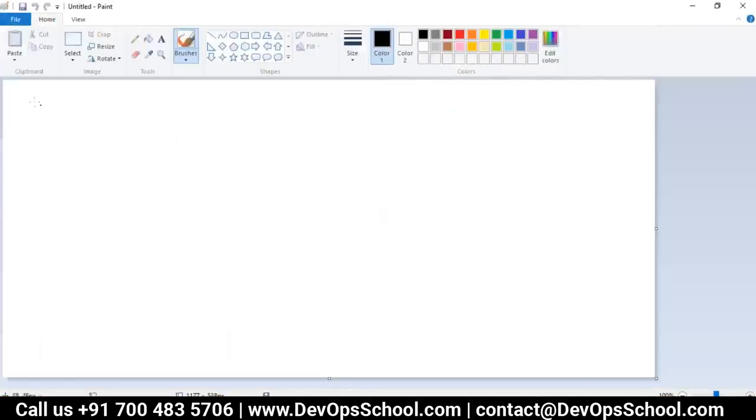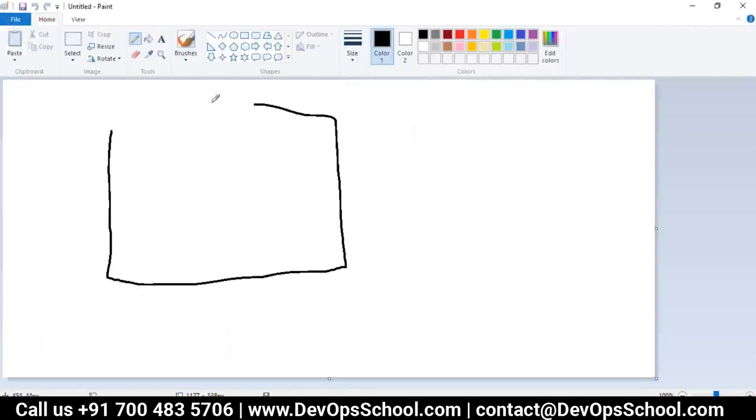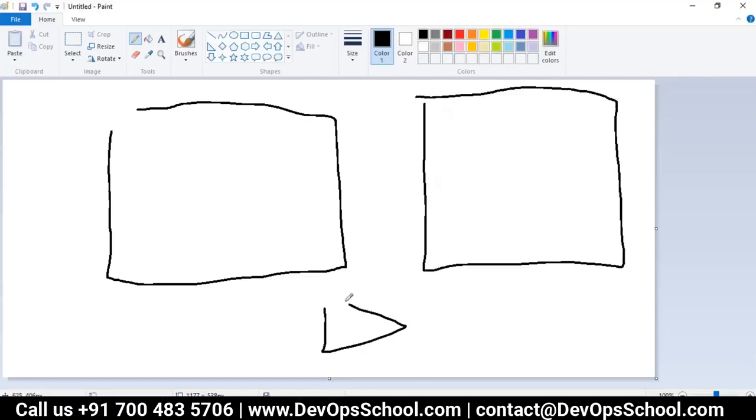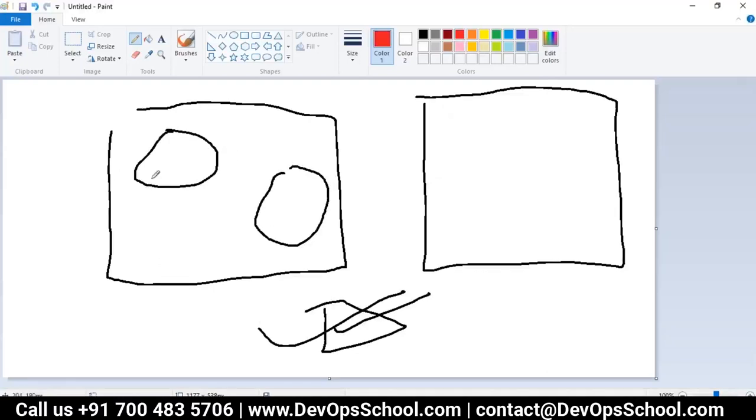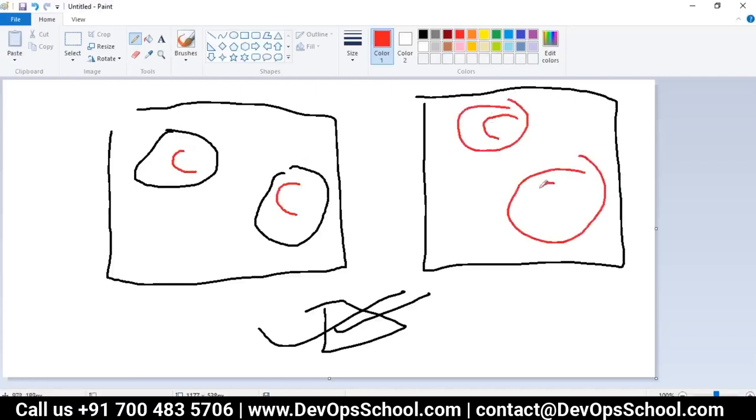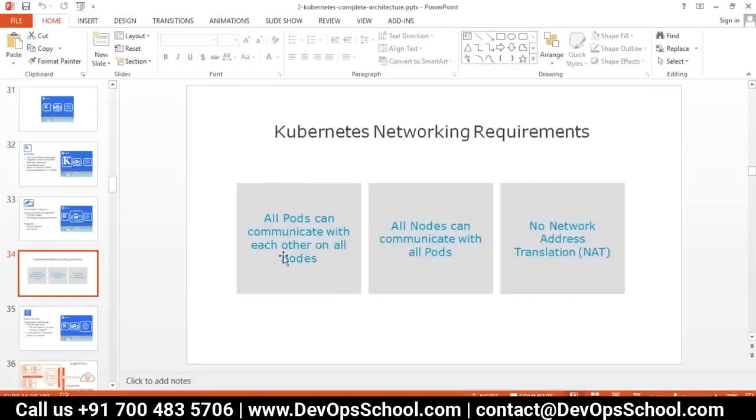See here. This is one worker node. This is the second worker node. Remember, forget about the master, I have already done with the master. In the worker node, you have a pod, and inside that you have a container. Here also you have a pod, and inside that there's a container. Now, what it says is all pods can communicate with each other on all the nodes.